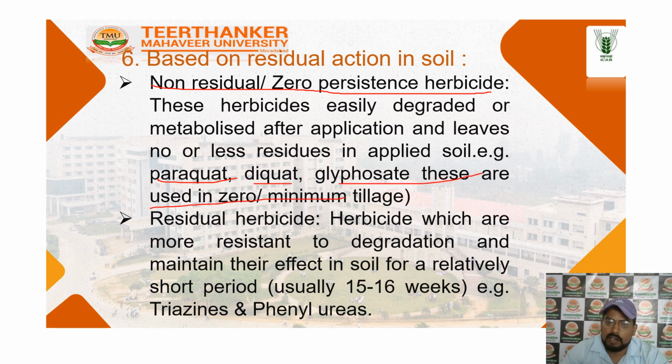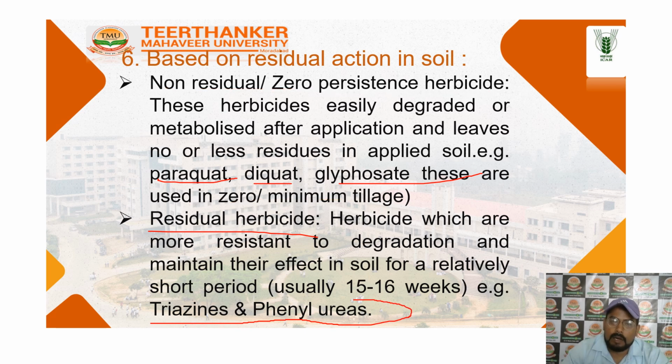Second is the residual herbicide. That means herbicides which are more resistant to degradation by minerals in the soil. The residual period is usually 15 to 16 weeks. Examples are triazines and phenyl urea. These are the two types of herbicides, categorized as killing plants and as selective depending on the nature of their character.